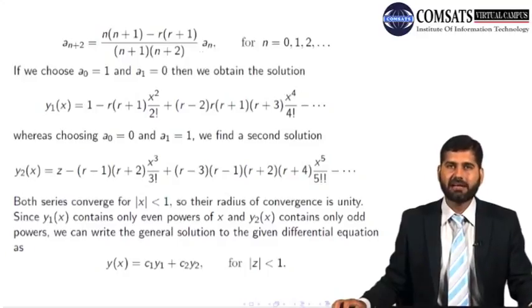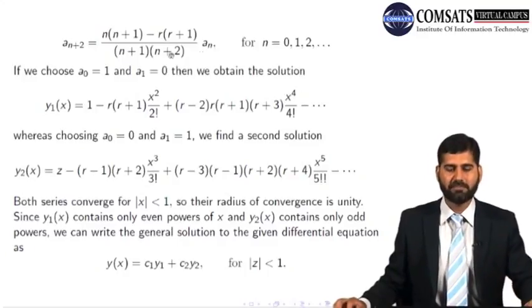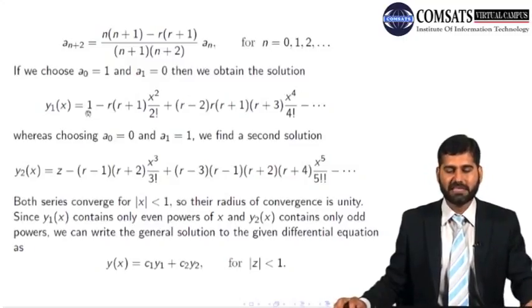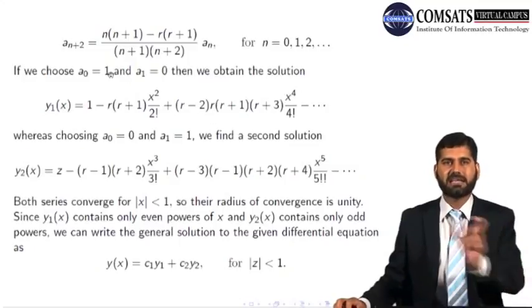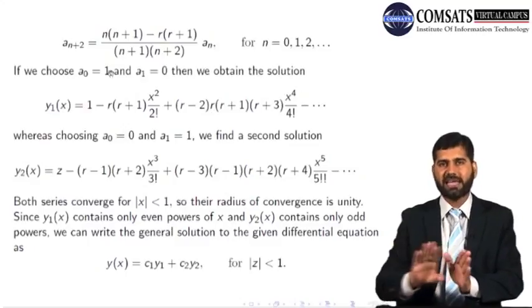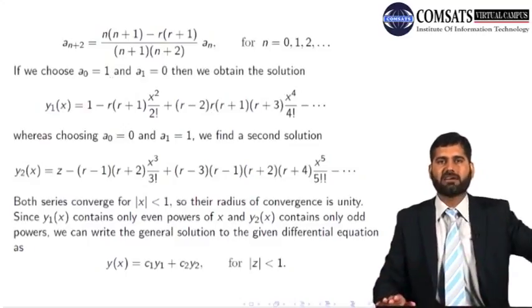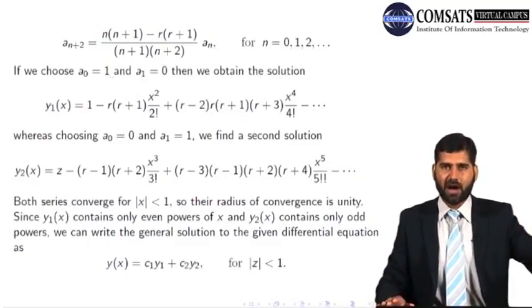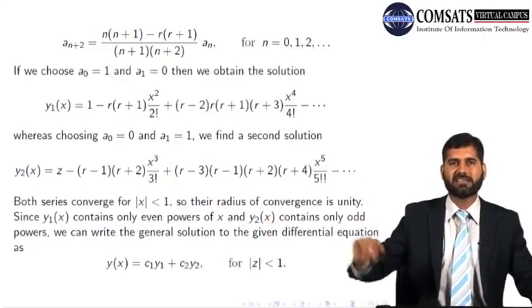You can keep it like that, but if you want to get rid of them, if we choose a0 equal to 1 and a1 equal to 0, then we obtain this solution, which is just y1, because one solution is with a0 and the other solution is with a1. So if I take a1 equal to 0, I get one solution. If I take a0 equal to 0, then I'll get the second solution.